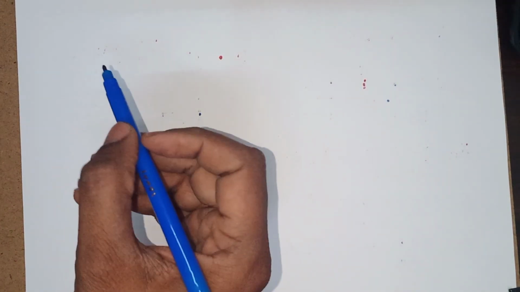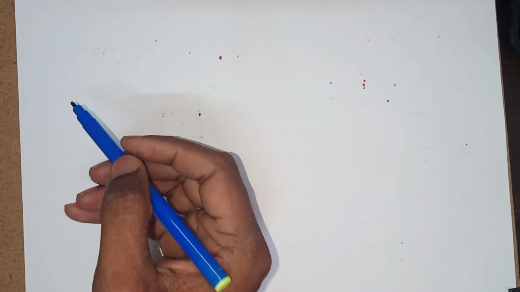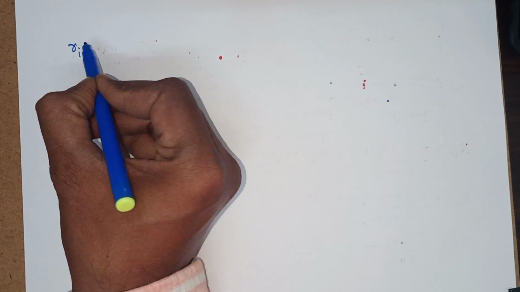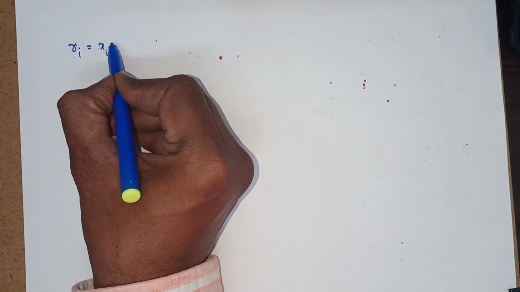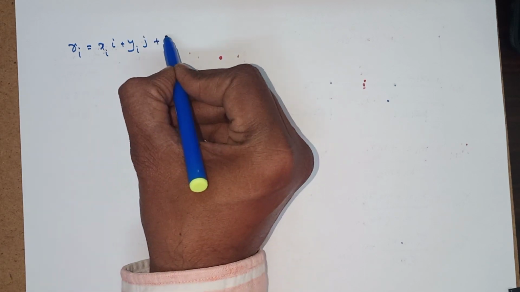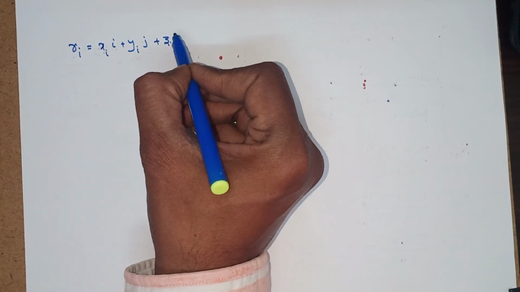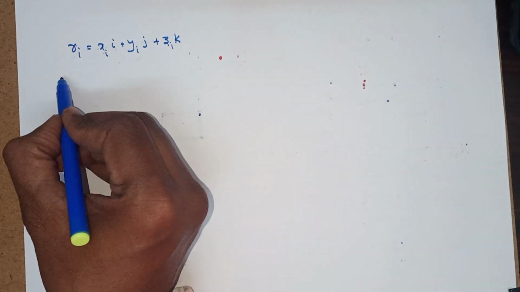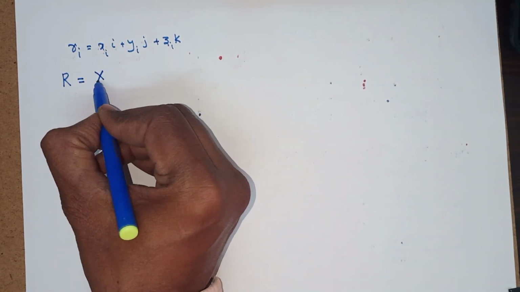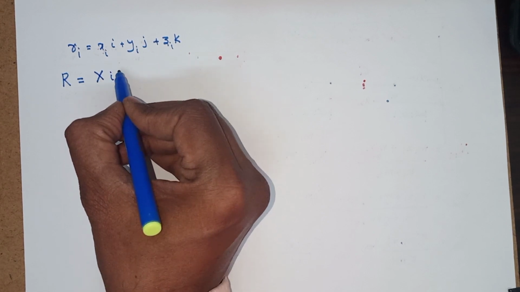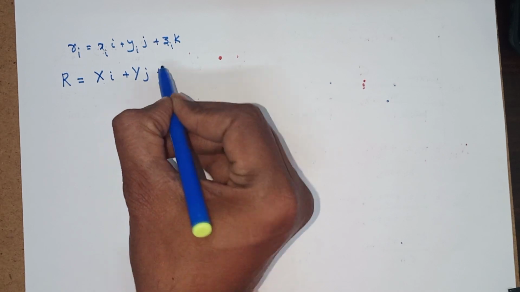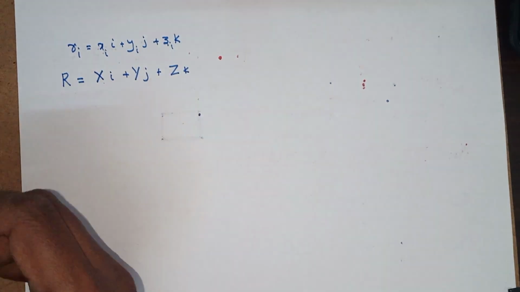Suppose the position vector of the ith particle is xi i cap, yi j cap, zi k cap. Now the center of mass location can be written as capital R, which is capital X i cap, capital Y j cap, capital Z k cap.